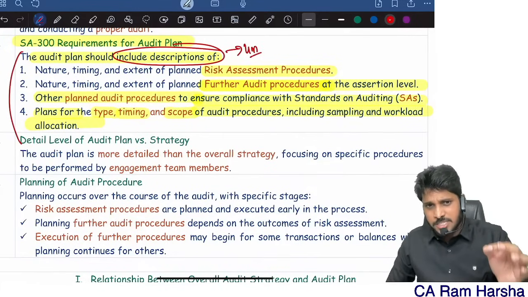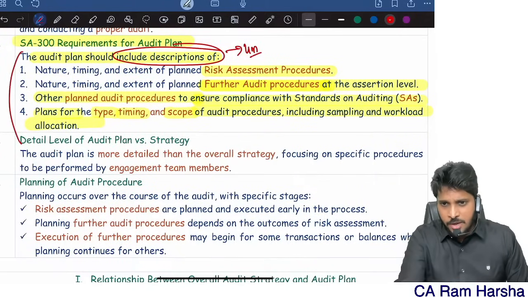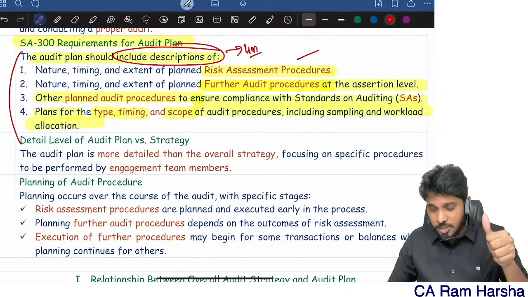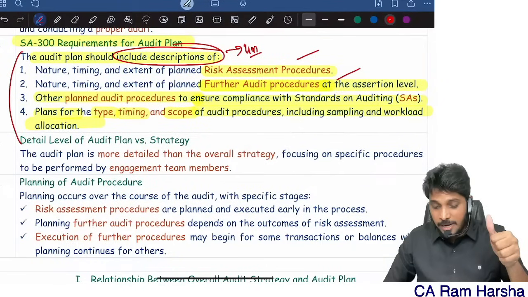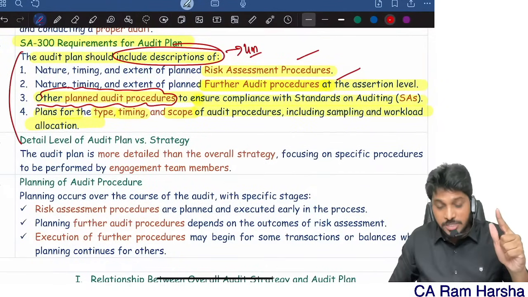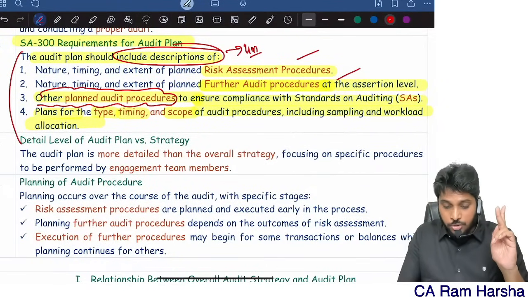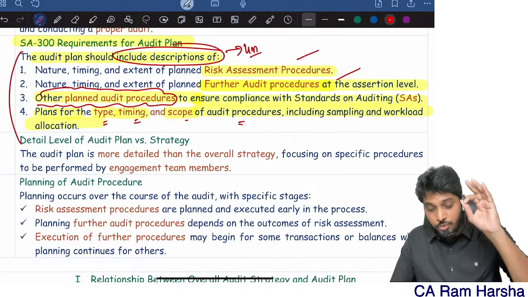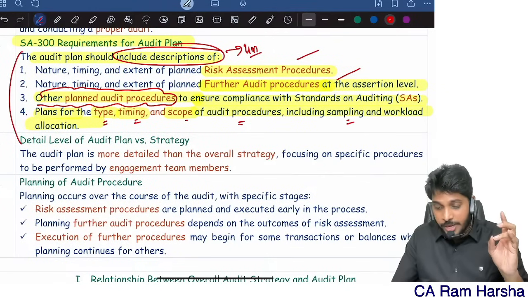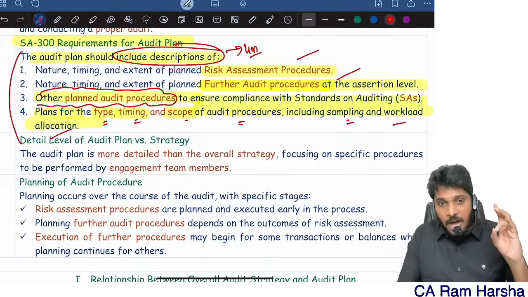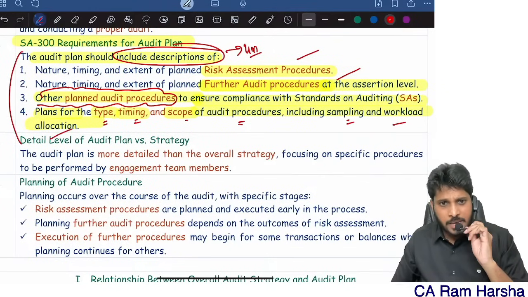The audit plan must contain a description of the following. What should the audit plan contain? It should contain risk assessment, further audit procedures, and any other planned procedures. Not only that, you should plan the type, timing, scope of audit: what type of audit procedure you need to do, when you should do it, the scope, including whether it should be done on a sampling basis, and how work allocation must be done. Everything will be covered here.